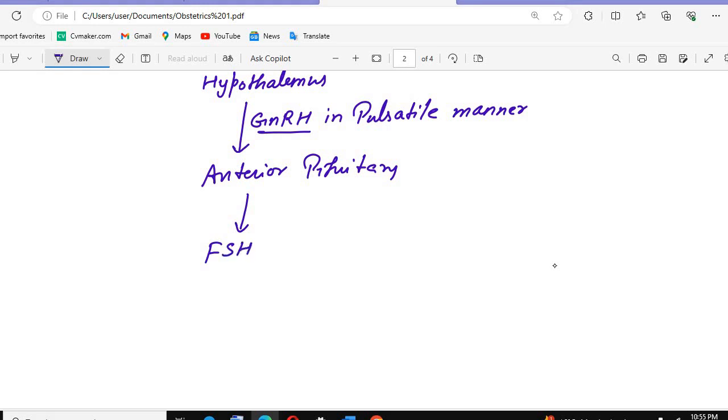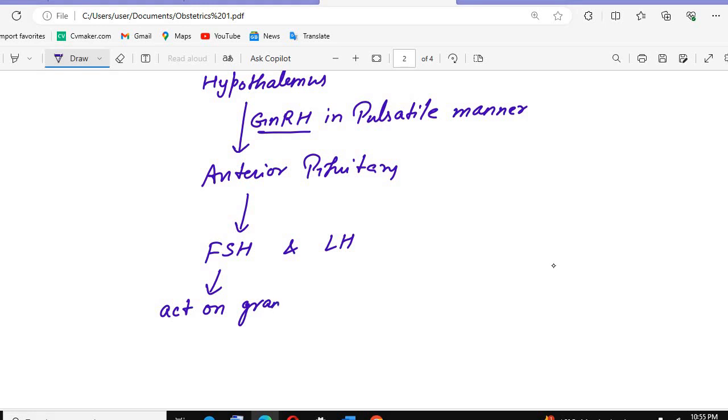They will release the FSH and LH. What will they release? FSH and LH. Now what happens? This FSH, if I talk about only the FSH, will act on granulosa cells.